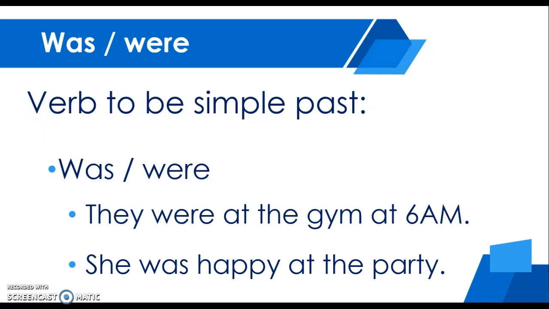And as you remember, we can start with was and were, which is the past of the verb to be. And we can use, for example, they were at the gym at 6 a.m. She was happy at the party. These are just some examples. Remember, we use was for I, he, she, and it, and were for the rest of the different pronouns.